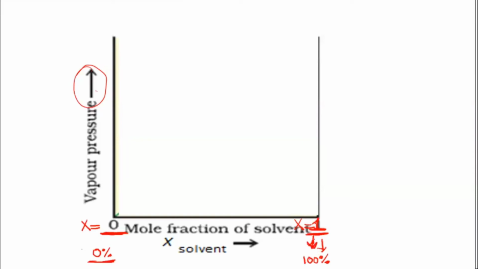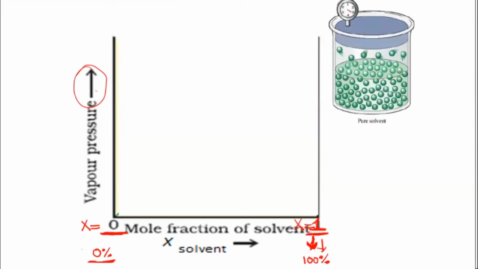That means 100% is only the solvent. There is no other impurity present, okay? So when you are plotting the graph, initially if you have taken only that solvent particle, like this, I had shown you that picture where initially we had only the vapor pressure of the solvent when we have not added any of the solute particles. In that case it will be maximum, so it will come on this line.